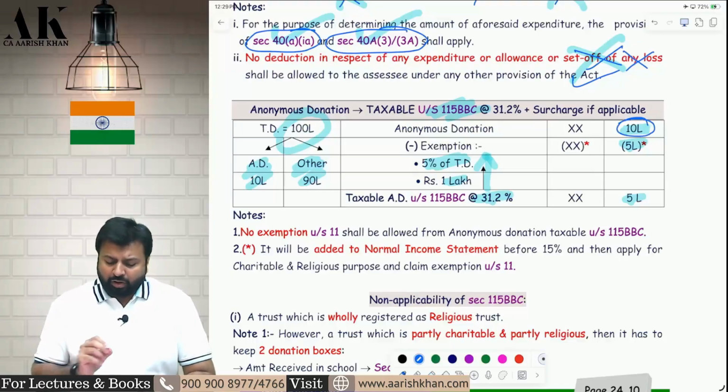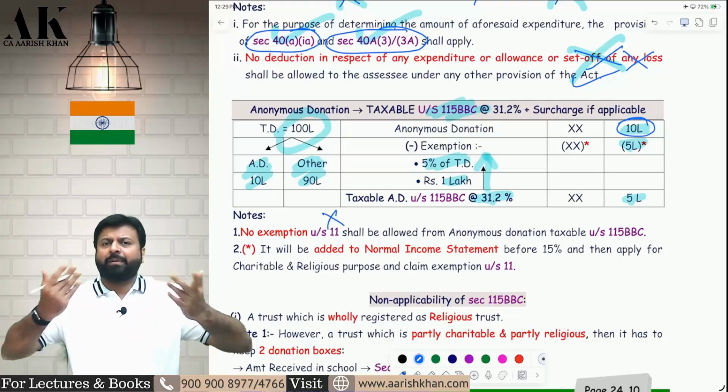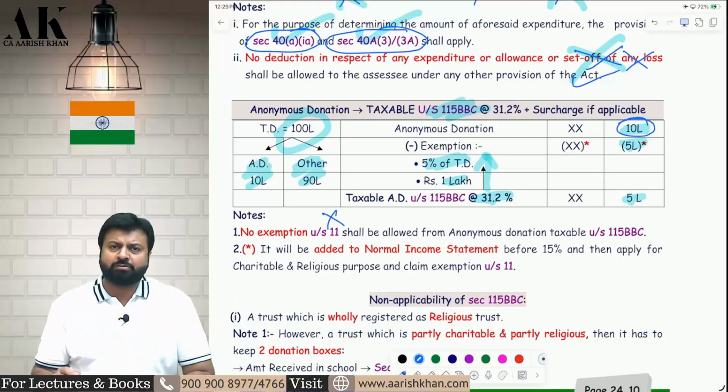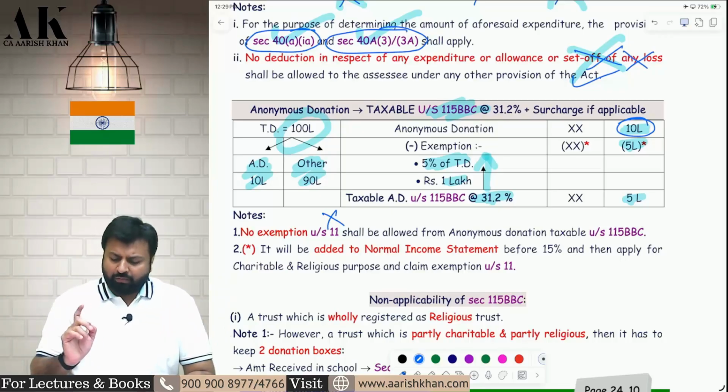Now, this 10 lakh rupees will not be allowed as exemption under section 11. Even if you apply for the objects of the trust, this will not be allowed as an exemption. This cannot be allowed as an exemption. Okay, I hope it is clear to all of you.